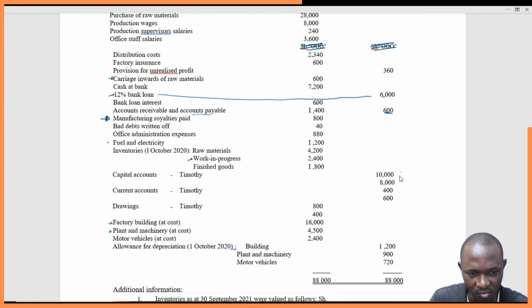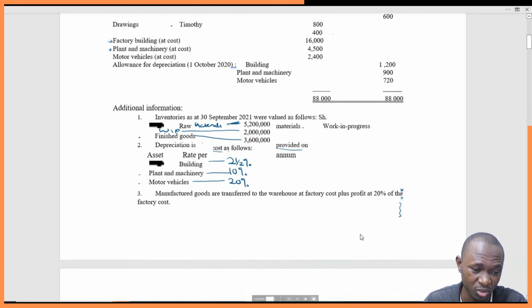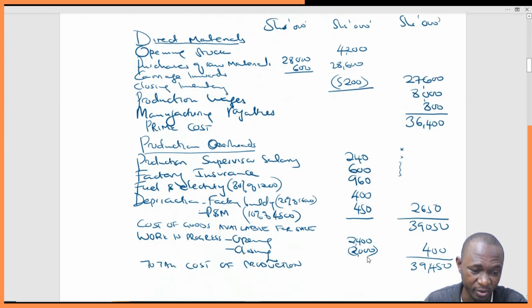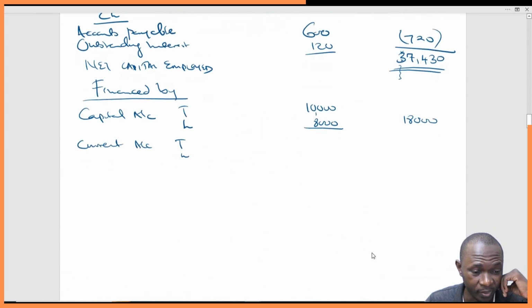But for current accounts, definitely we have to prepare another book to explain, because there's quite a lot. They have received commission, they have received salaries and the group. So we have to prepare another book just to show how. So let's prepare this.